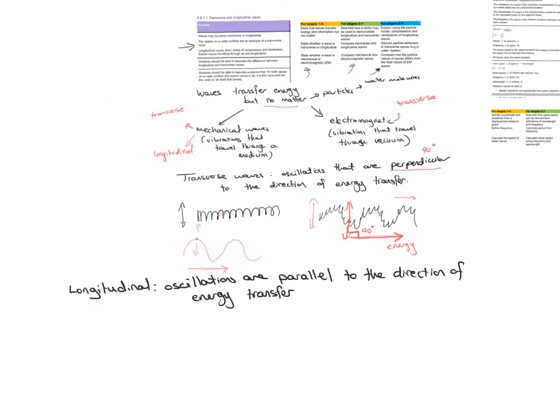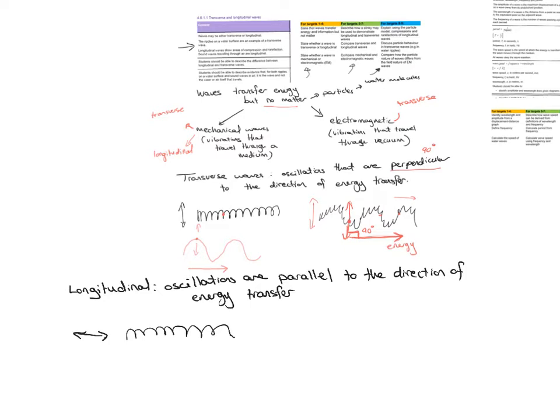Okay, so what are longitudinal waves? They are simply oscillations that are parallel to the direction of energy transfer. If we look at the example again of the slinky, if I have the slinky like that, that means I have to oscillate it in and out.